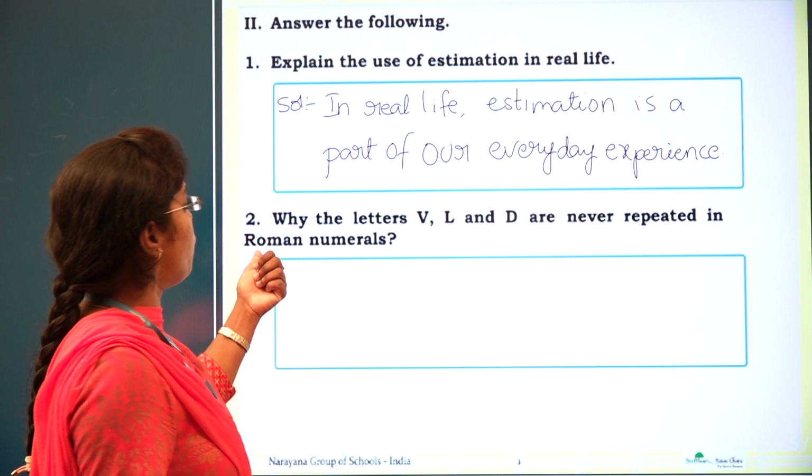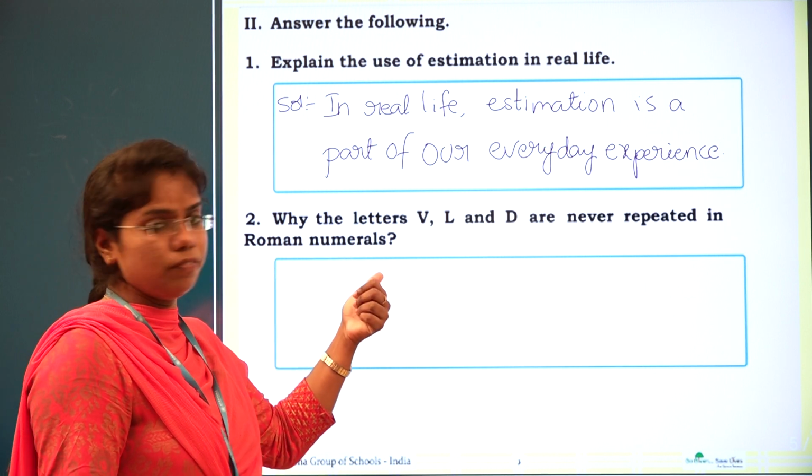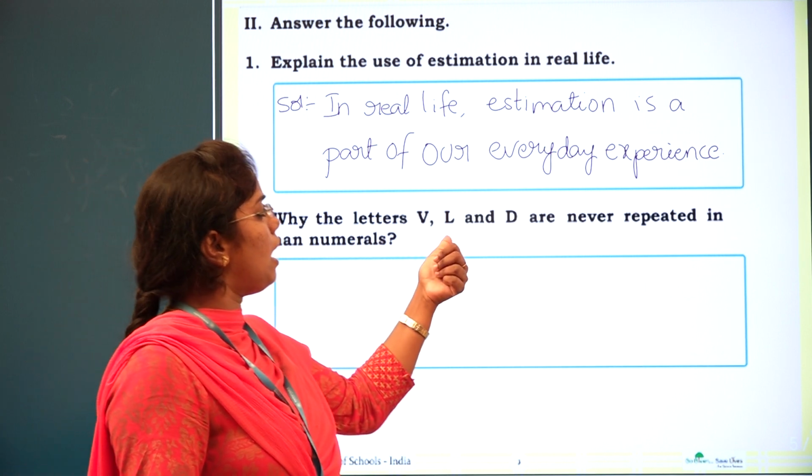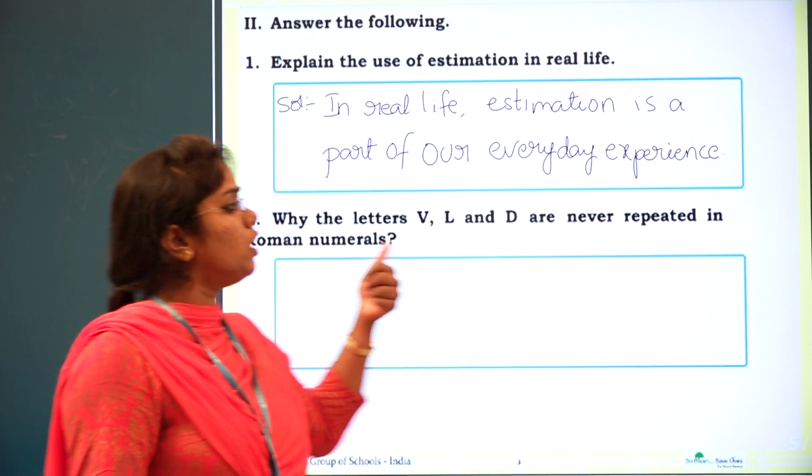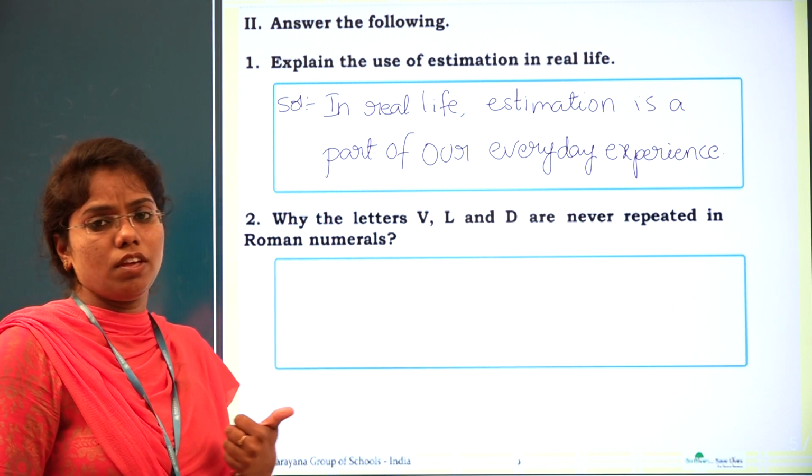Coming to the second one: why are the letters V, L and D never repeated in Roman numerals?